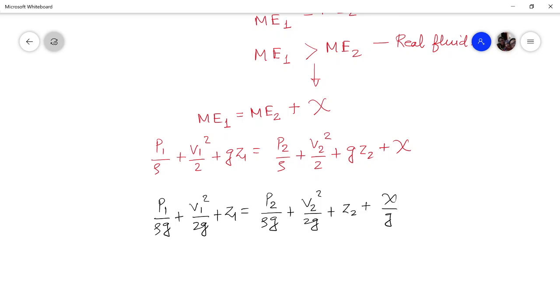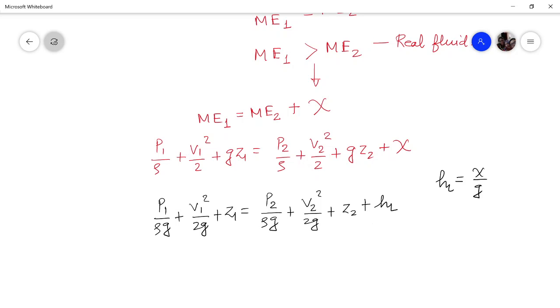What is chi by g? It is the work done per unit weight of the fluid element in moving from point 1 to point 2, which is done against the friction. We call this chi by g the head loss due to friction, that is HL. So instead of writing chi by g every time, we will simply write HL, the head loss due to friction.